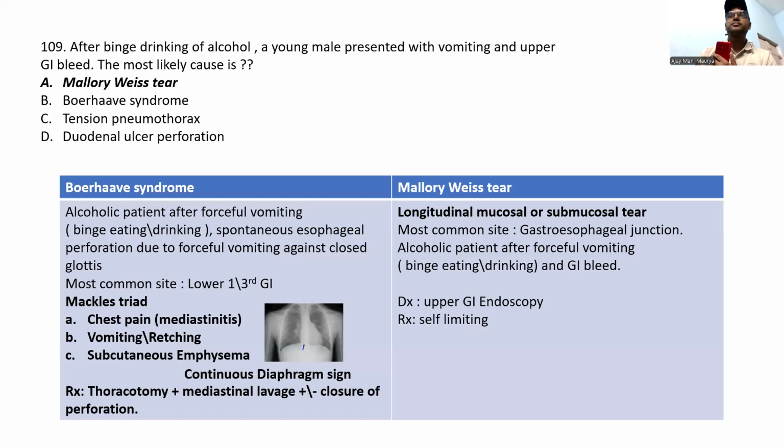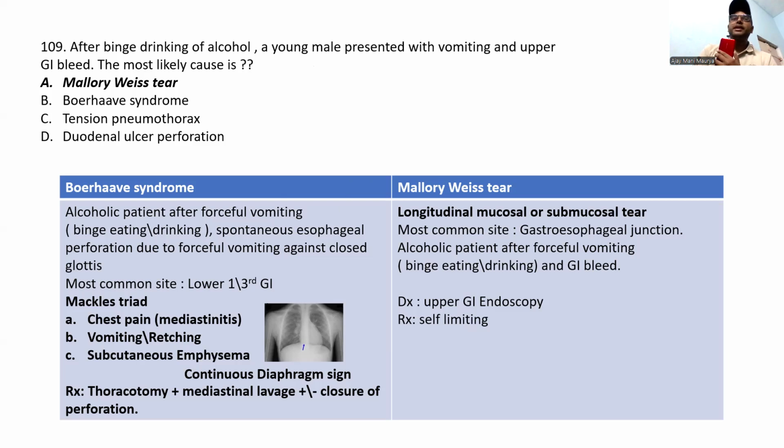It's very simple. Next one: after binge drinking of alcohol, a young male presented with vomiting and upper GI bleed. The most likely cause is Mallory Weiss syndrome. Just remember, guys, we have two scenarios here: Boerhaave syndrome and Mallory Weiss syndrome. For these two cases, the history is always the same, binge eating. But one difference, guys, is that in Boerhaave syndrome we have the Meckel's triad.